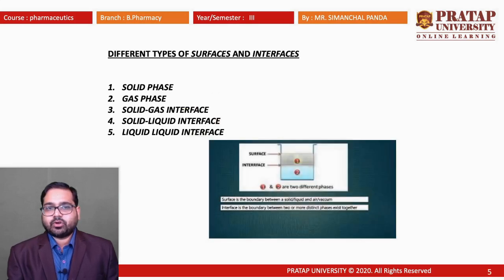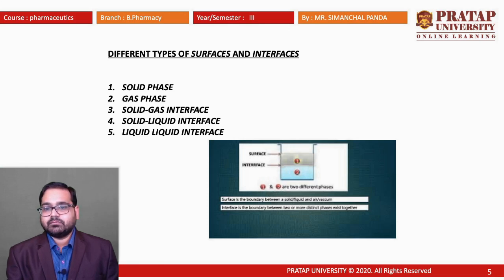Surface tension is a phenomenon in which two phases interact together and a force is applied. The force acting per unit length is nothing but the surface tension. So there are different types of surfaces and interfaces. There may be a solid phase, a gas phase, a solid-gas interface, a solid-liquid interface, and a liquid-liquid interface.